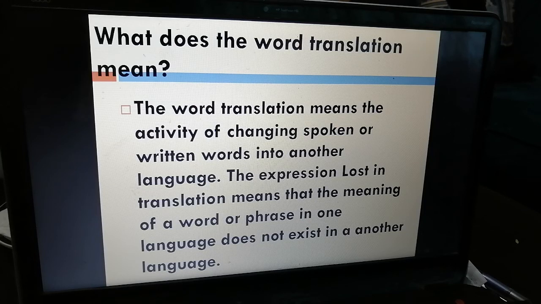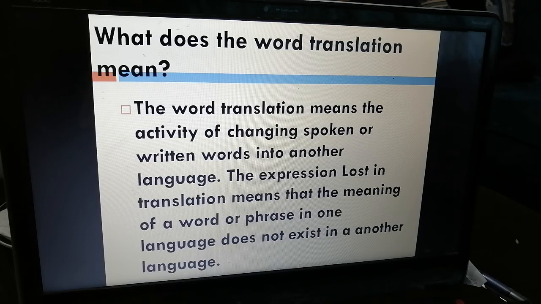Also in Turkey, they say teşekkürdüm. They don't say shukran ilak. They don't say thank you. They say teşekkürdüm, okay? So the word translation means the activity when you change spoken or written words into another language, okay? Whether it's written or spoken, into another language.